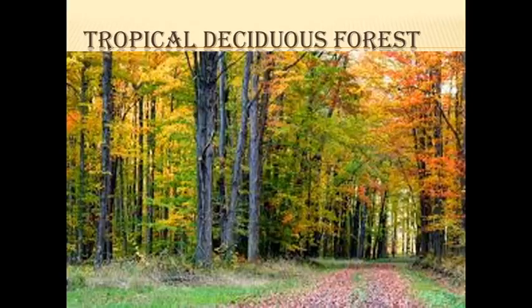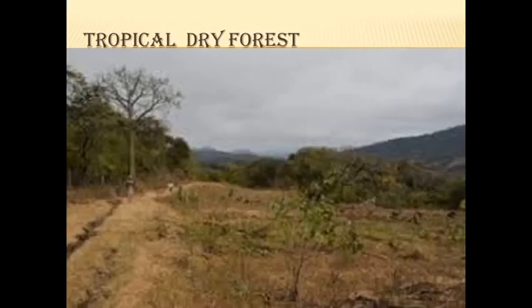Page number 148, it is given under the heading of tropical deciduous forest. And these forests are there in West Bengal, Jharkhand, Chhattisgarh, Maharashtra, Karnataka, Telangana. In Tamil Nadu also some deciduous forests are there. Many forests are there in our Tamil Nadu also. Here also deciduous forests are there. Okay.